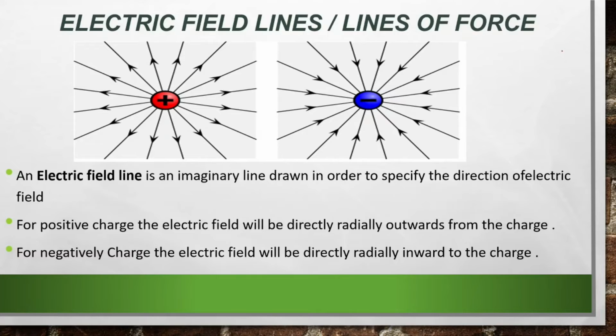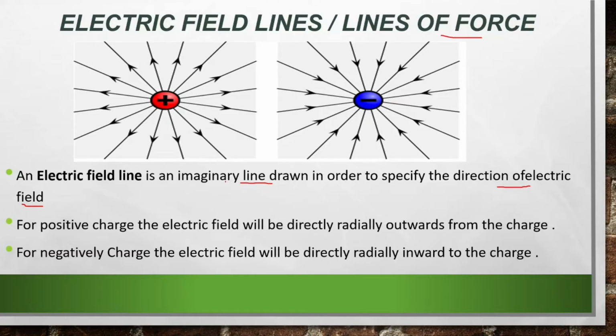So now let's look into electric field lines, or lines of force. You can see a unit positive charge and a unit negative charge, and many lines are drawn around them. So what are these lines? These lines are called electric field lines. Electric field lines are imaginary lines drawn in order to specify the direction of the electric field. I have told you already that the electric field is a vector quantity. It has both direction and magnitude. So to denote the direction of the electric field, in which direction it is going, we use electric field lines.